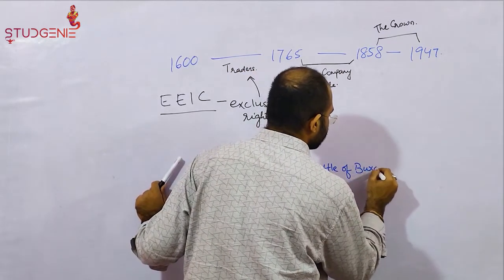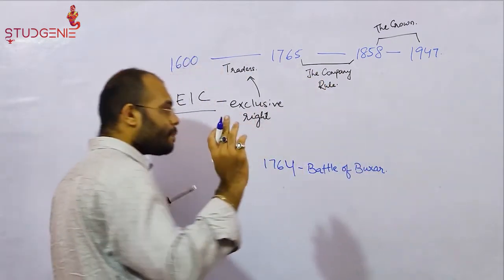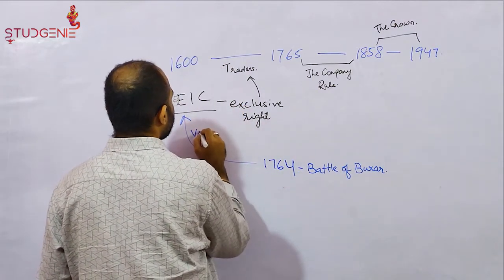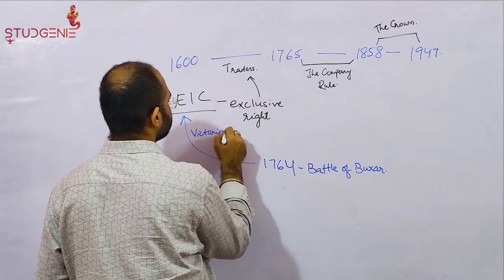In 1764, the Battle of Buxar happens and the English East India Company emerges victorious.